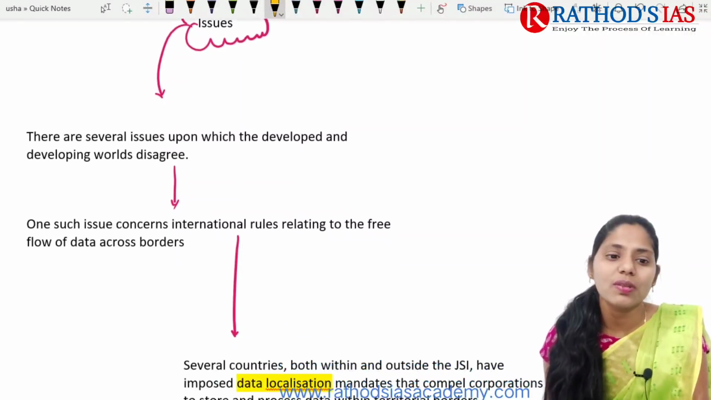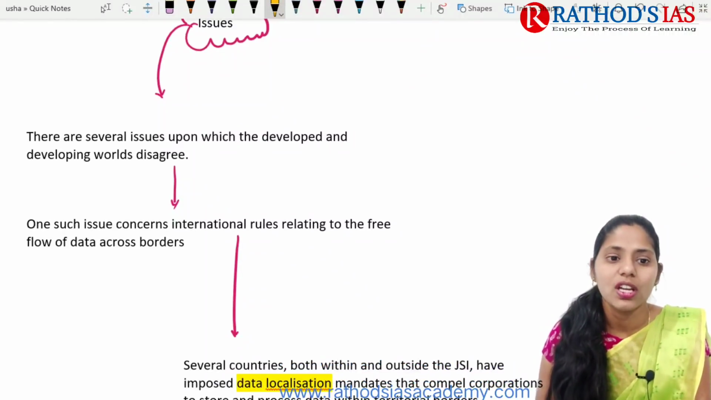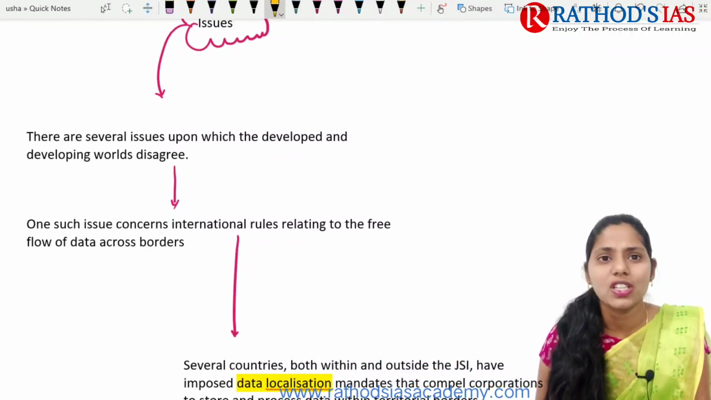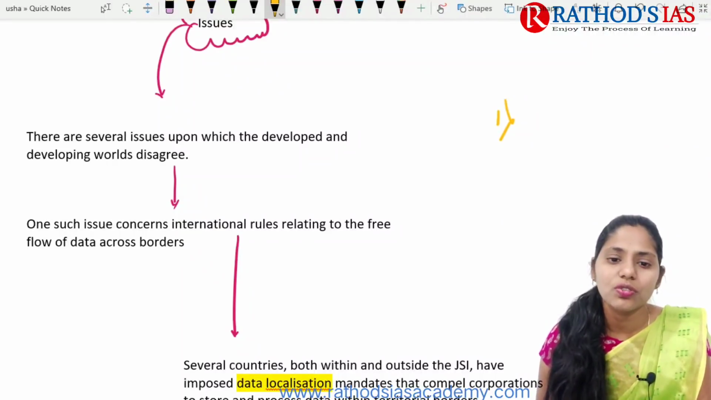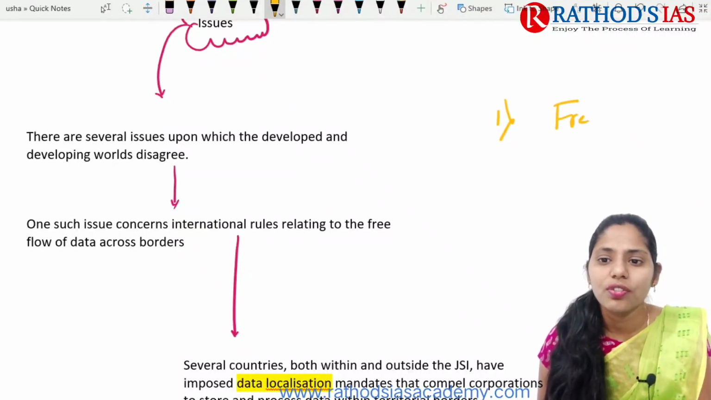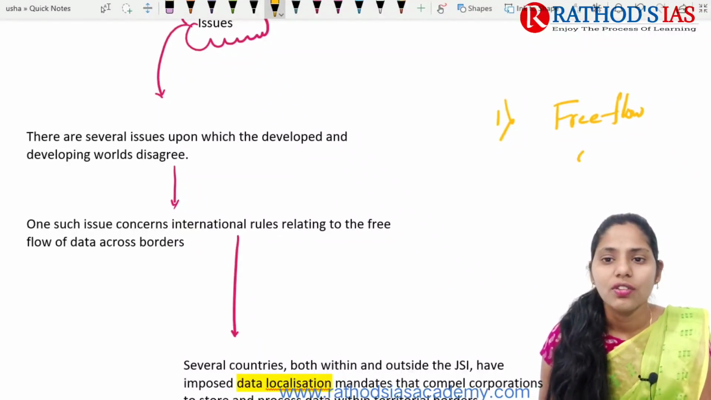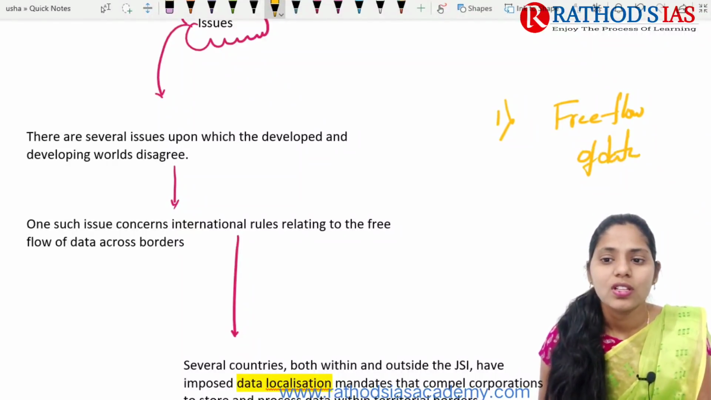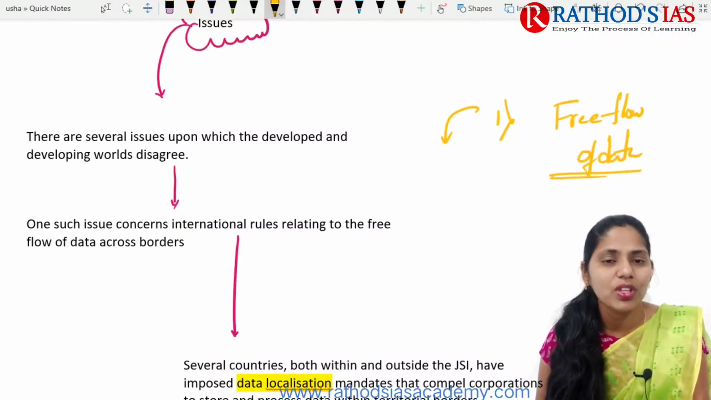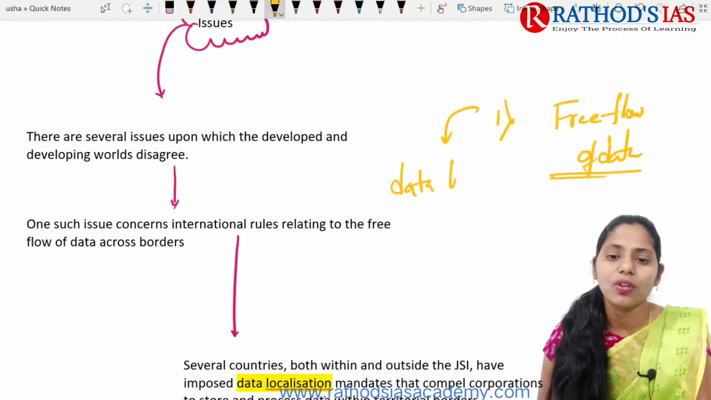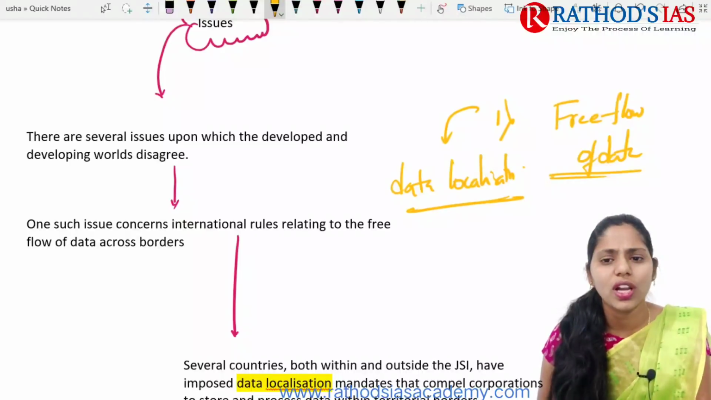If we are talking about issues regarding this digital trade, there are several issues where developing countries and developed countries do not agree. So what are those issues? First and foremost, it is regarding free flow of data. What does free flow of data across borders mean? Developing countries are mainly coming up with this concept of data localization. So what is this concept of data localization?